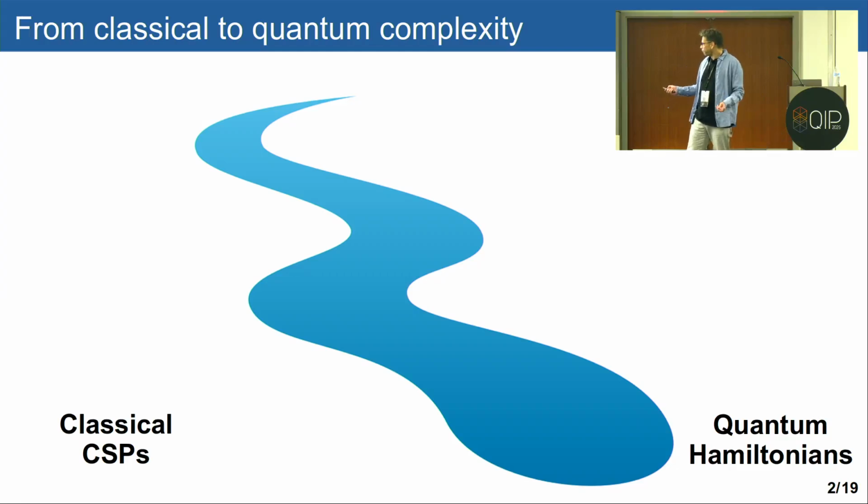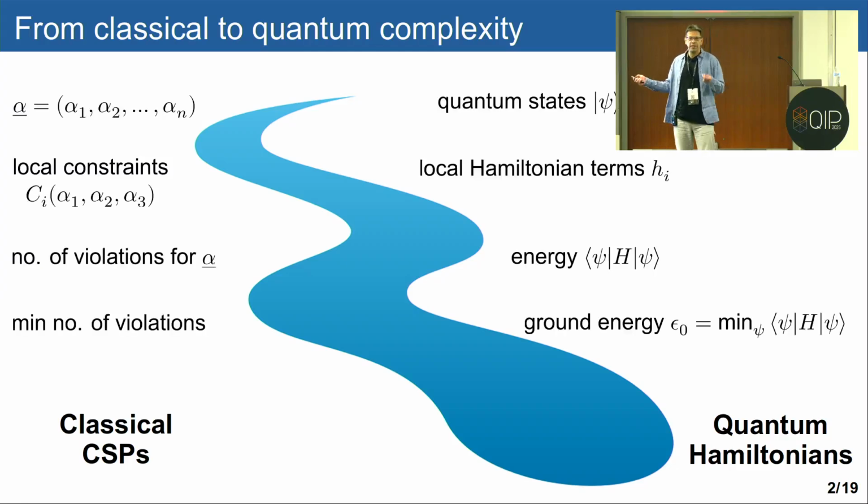But still, we're able to prove things about quantum Hamiltonian complexity, mainly because we have this nice map that maps basic concepts from CSPs to local Hamiltonians. So assignments go to quantum states, local constraints go to local Hamiltonian terms, number of violations go to energy, etc.